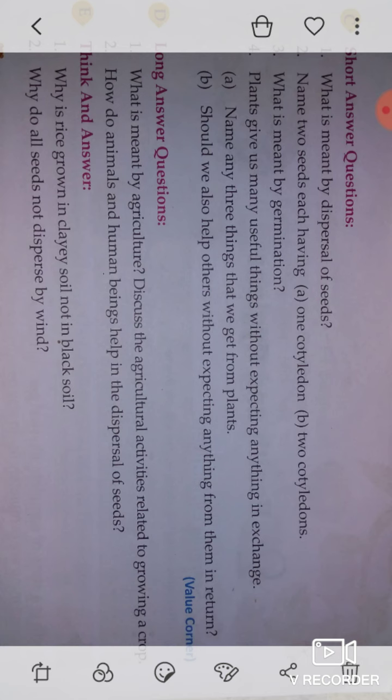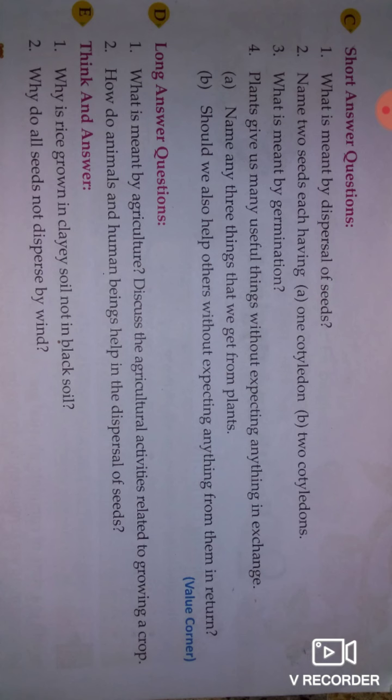Fourth one, plants give us many useful things without expecting anything in exchange. Now there are two questions A and B. A, name any three things that we get from plants. Now we have to give the names of three things that we are getting from the plants. And second, should we also help others without expecting anything from them in return? That is the second question.